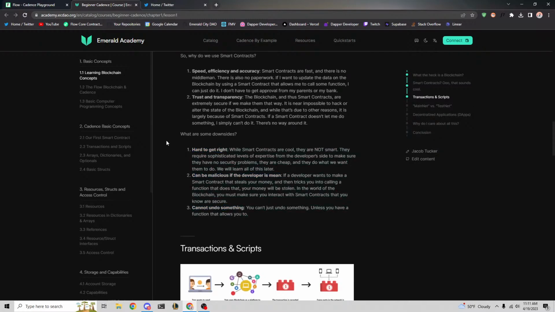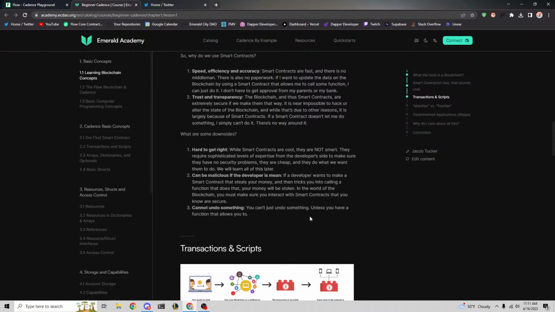Some downsides of smart contracts are maybe even more important in that they're extremely hard to get right. Smart contracts are dangerous for developers in the sense that if you leave even the slightest little bug, it's going to cause massive problems.